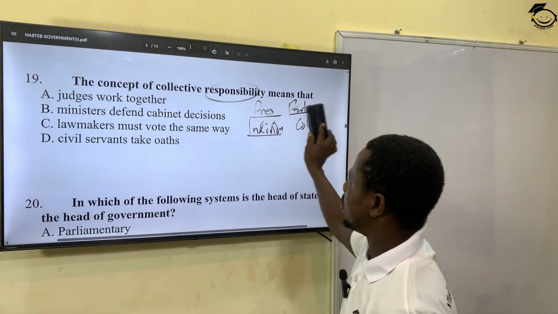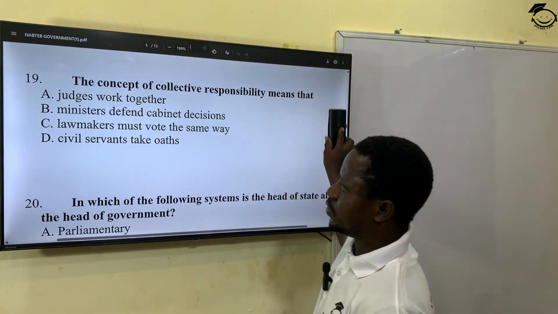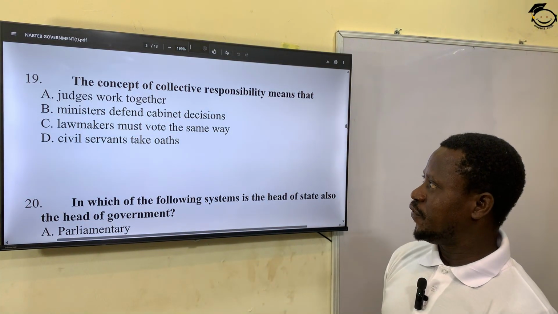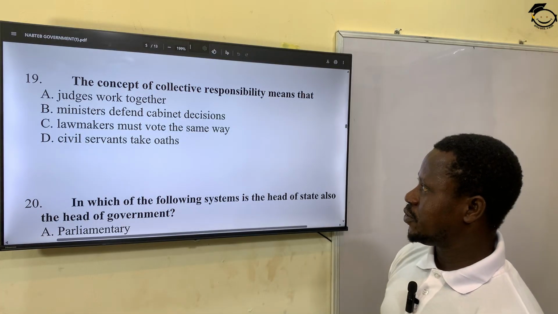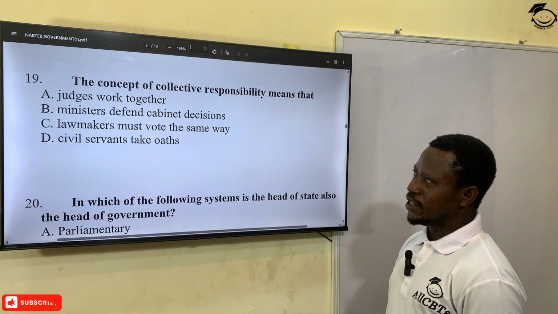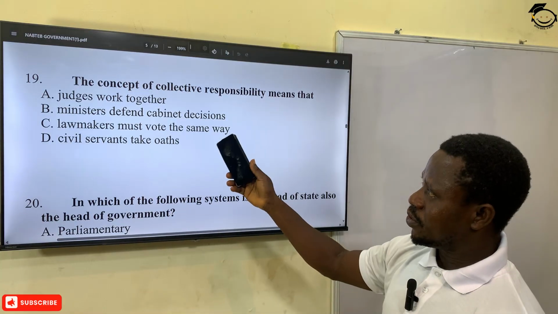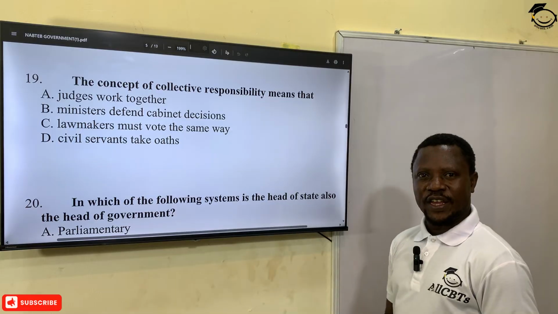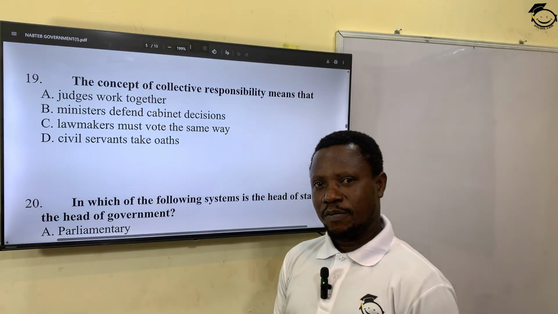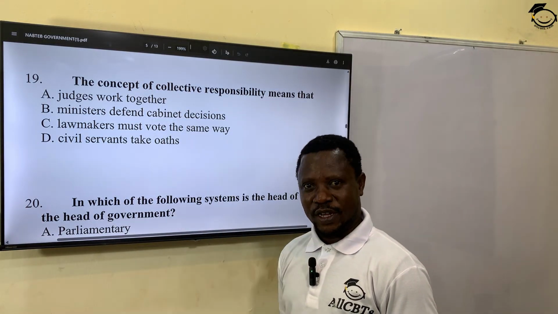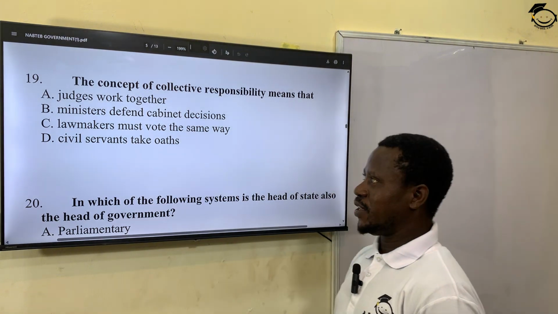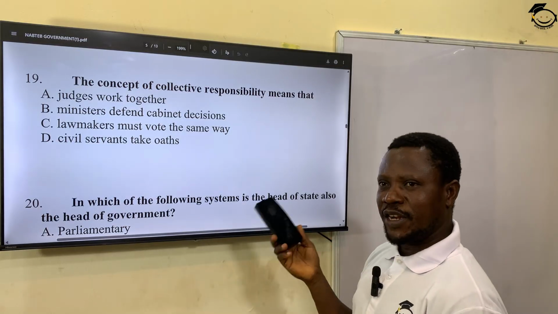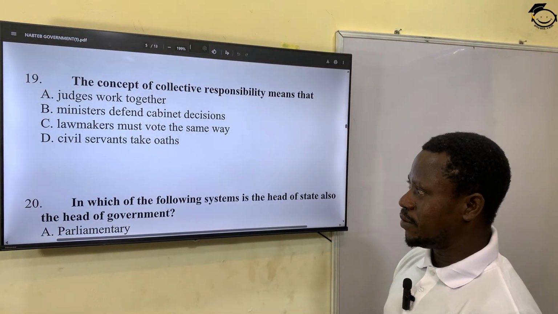So let's see this. What is collective responsibility? Let's come to the options. A, judges work together. Ministers defend cabinet decision. Lawmakers must vote the same way. Civil servants take oaths. The most correct answer to the explanation I gave you here is that the ministers defend the cabinet decision, because they either go down together or rise together. Okay? So the ministers defend the decisions of the cabinet. The cabinet is made up of the prime minister and other ministers.